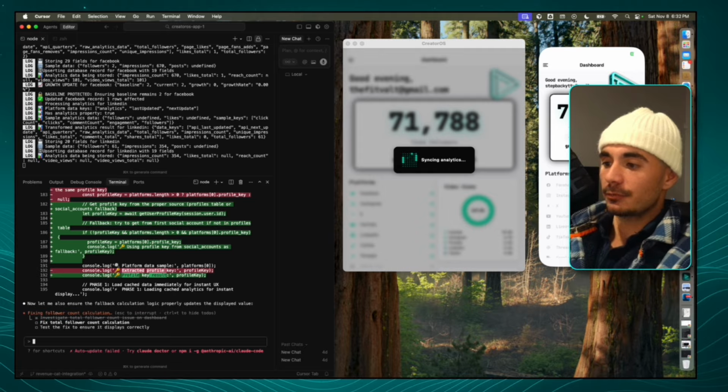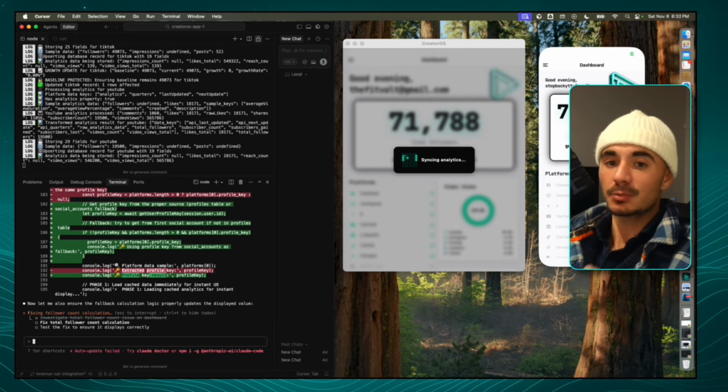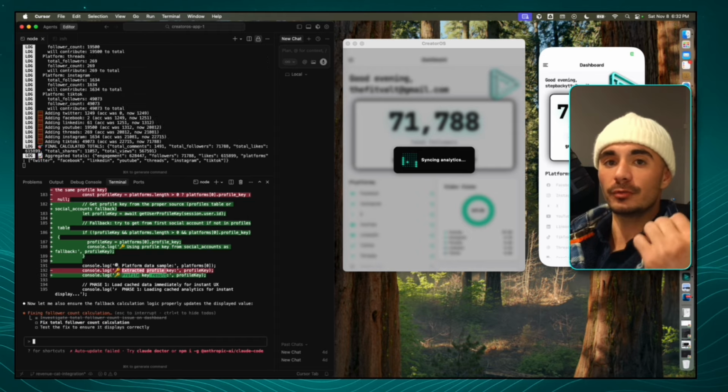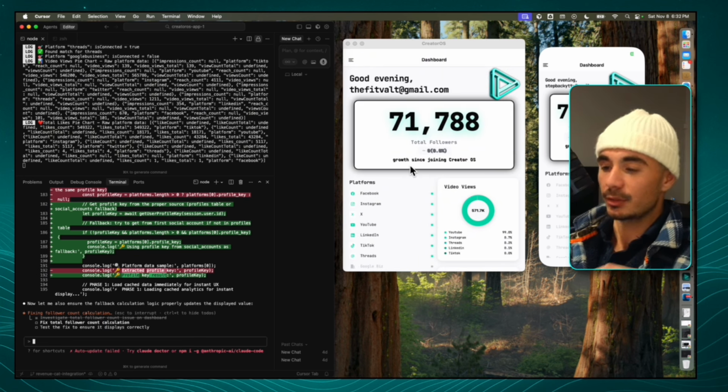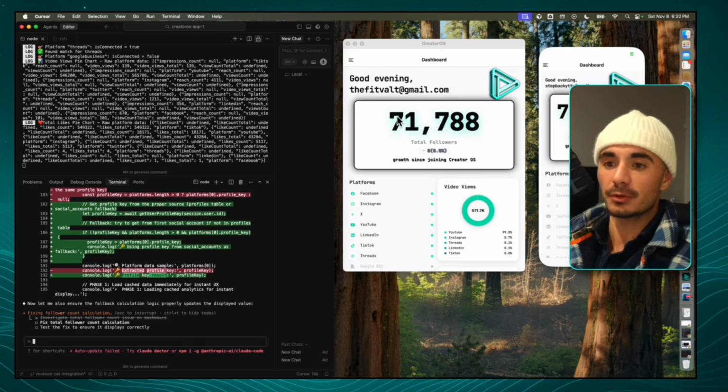Once the analytics fully run through, the app sets what's called a baseline for all of the social channels that the user is connected to. So we have 2 ways of calculating the growth from our users. So the first way is by calculating their total followers growth.